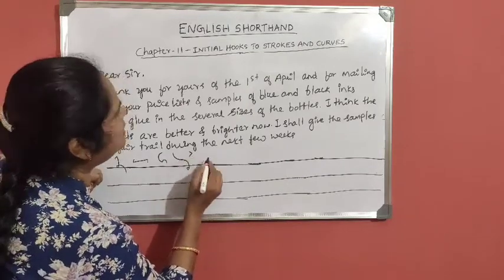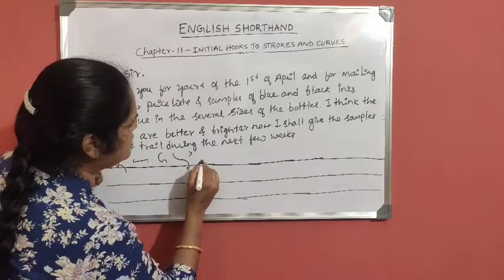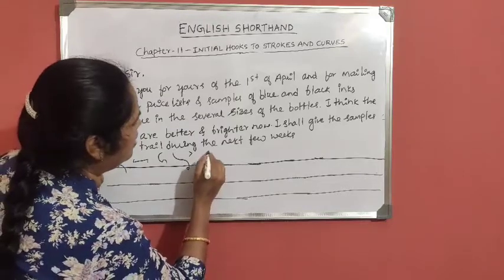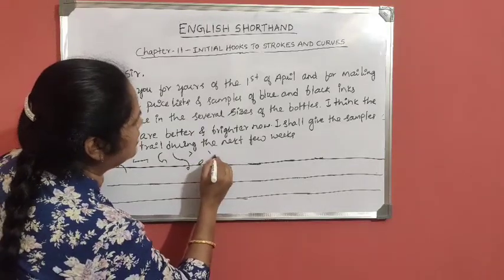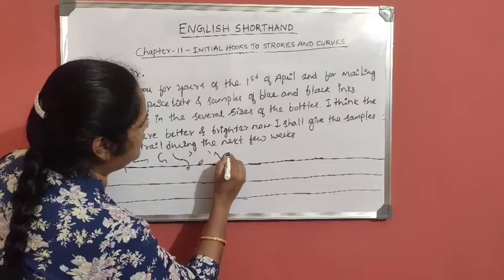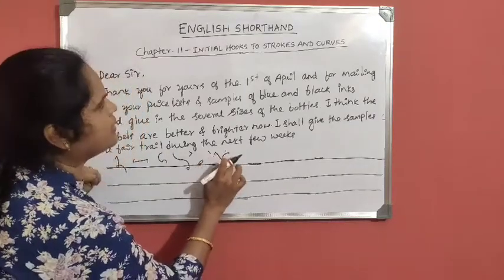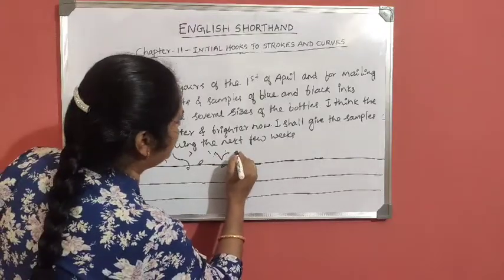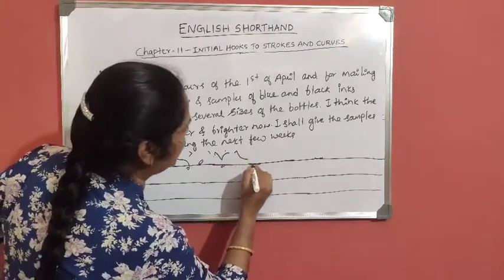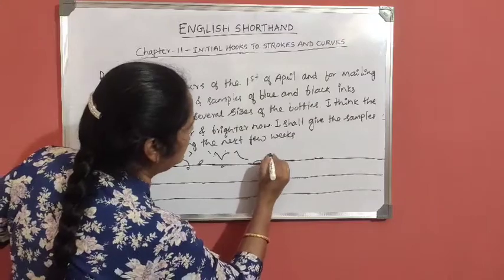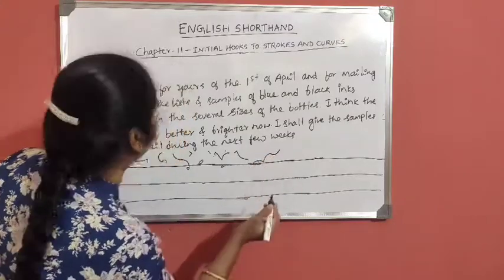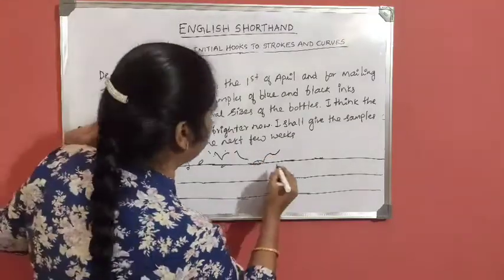Of the first of April. Here, April: per, L. And for mailing: M, L, ing. A oval, mailing, me.